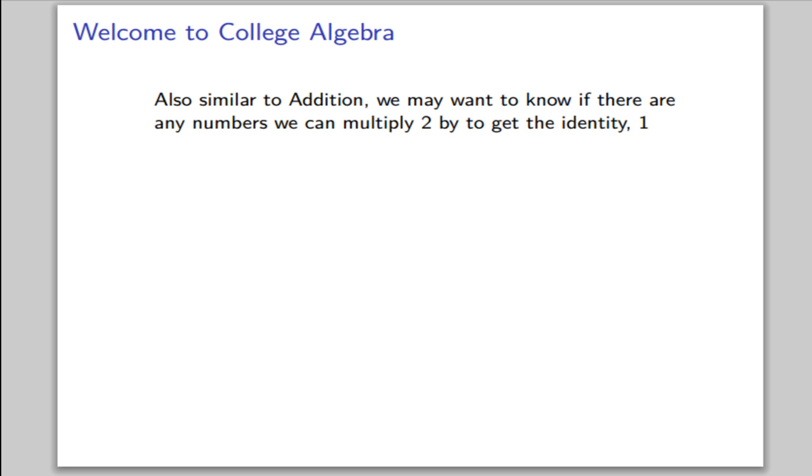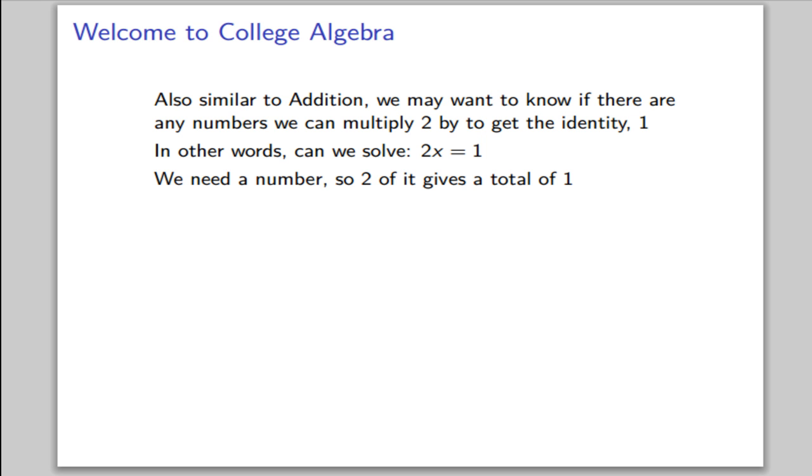Remember with addition, we wanted to know if there was a number we could add to 3 to get 0. We were using the additive identity 0 to create our negative numbers. We want to do something similar now with multiplication. Specifically, we may want to know if there are any numbers we can multiply 2 by to get the identity 1. In other words, can we solve the equation 2x equals 1? Well, that means we need a number so that 2 of it gives a total of 1.